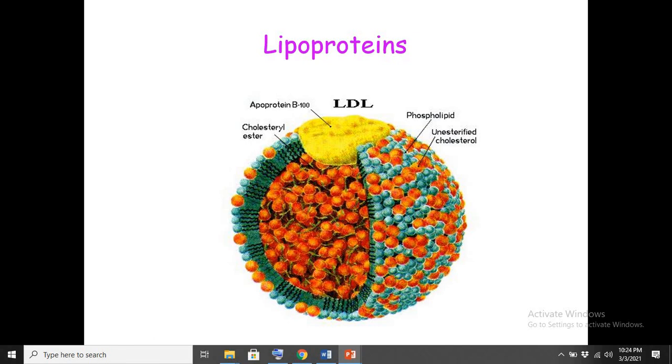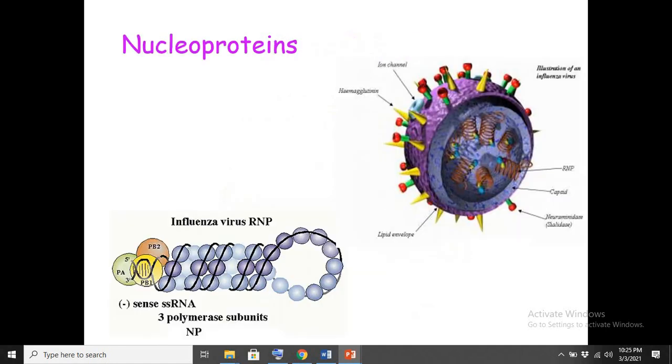One is the HDL, one is the LDL. LDL is the type of lipoprotein that is not good for our body, and we call it low density lipoprotein. And what does this lipoprotein do? This lipoprotein is a particular type of protein. This protein binds with the lipid or the cholesterol present in our body, and transports this cholesterol to other organs of the body.